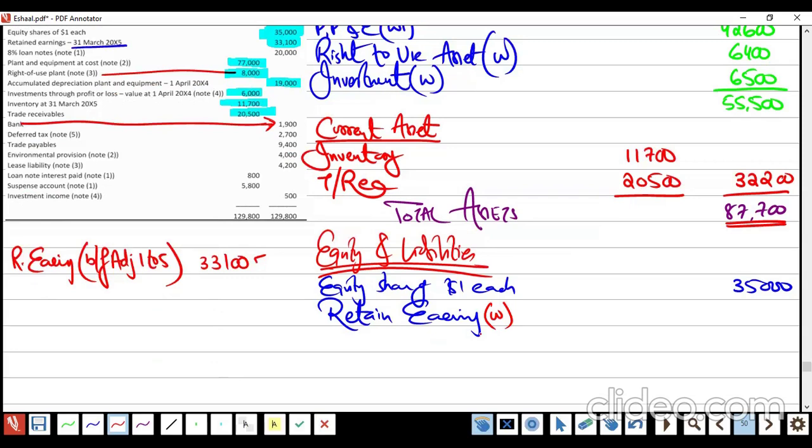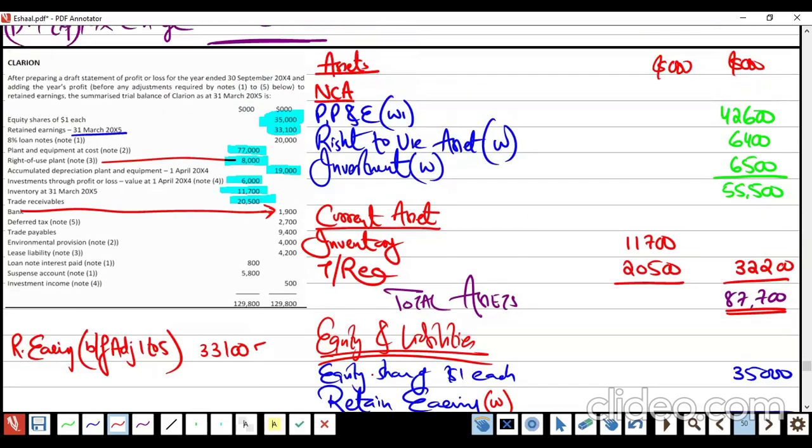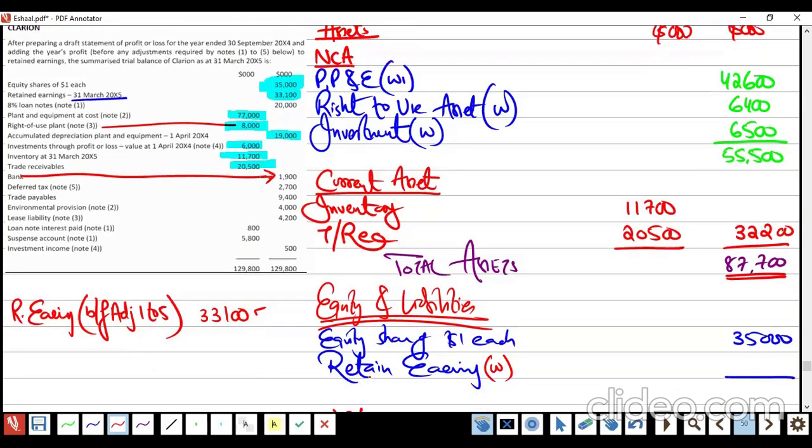Let's complete the format first. There is no share premium, no revaluation. So the equity will be like this. I don't need to make the total now. Non-current liabilities. Do we have any non-current liabilities in this question?